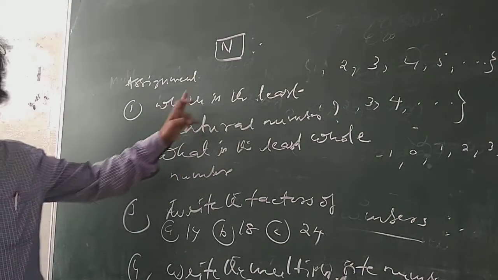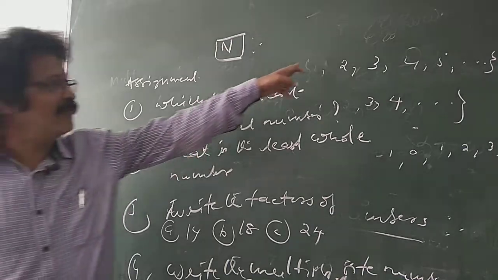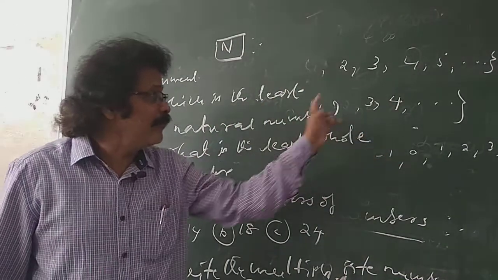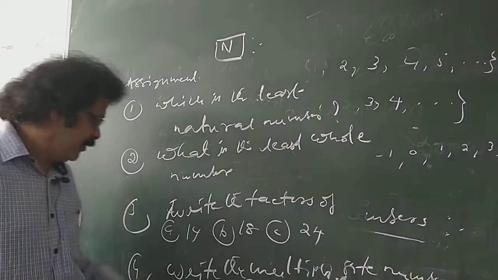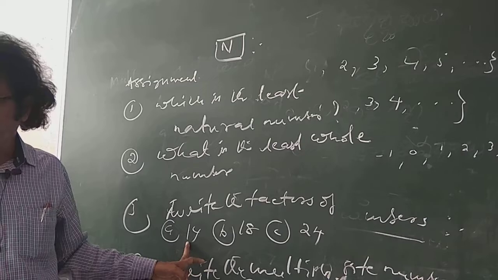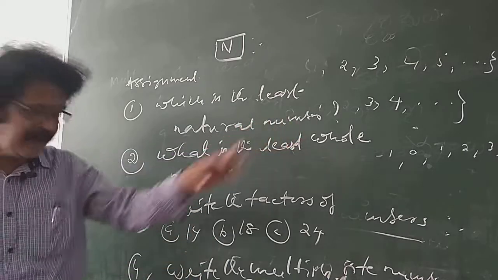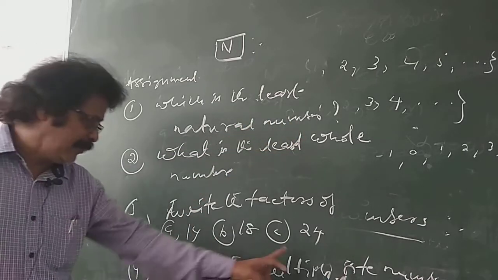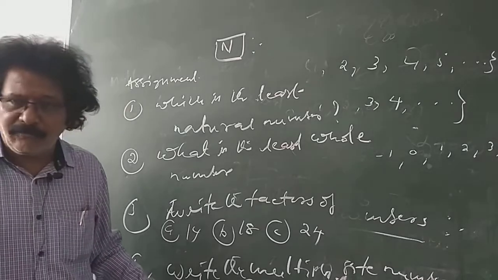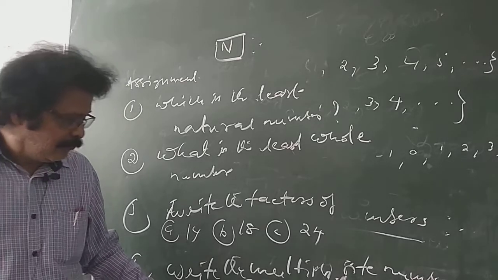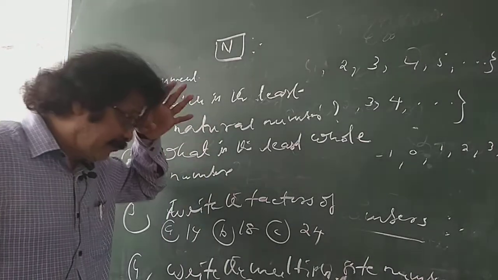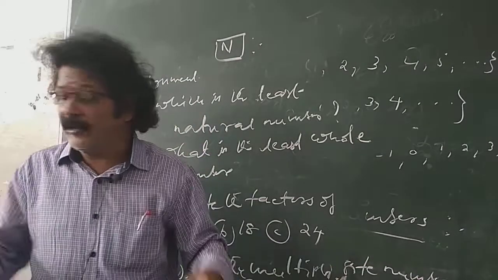For example, which is the least natural number? 1. The least whole number is 0, since whole numbers start from 0. Write the factors of 14. You know, just now I showed how to factorize. Multiples also. Write the multiples of 4. 4 multiples means the 4 table: 4 ones are 4, 4 twos are 8, 4 threes are 12, 4 fives are 20, 4 sixes are 24, and so on. Like that you can write the multiples of 9 and 12.